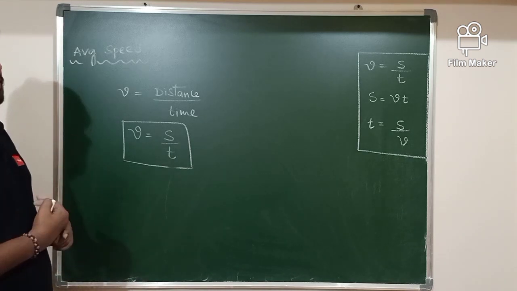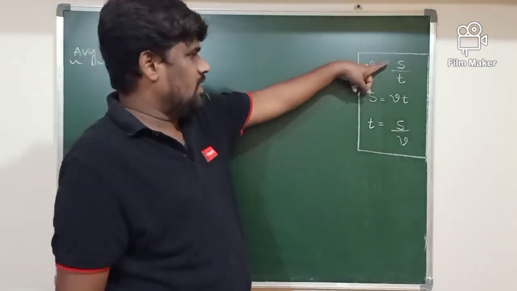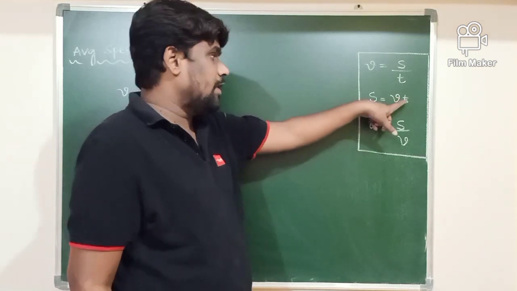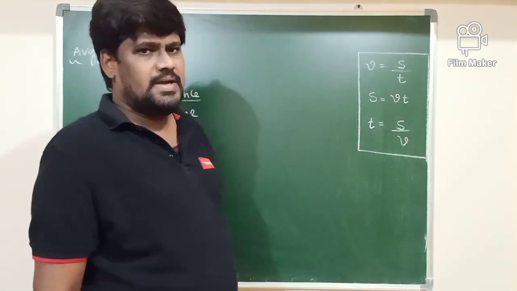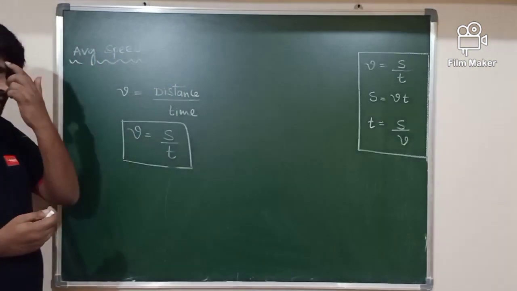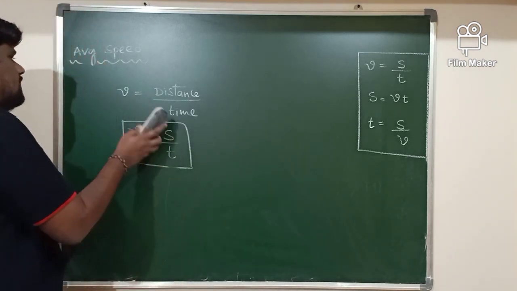What is the formula to calculate the speed of a body? Speed is given by distance by time taken. Distance is given by speed into time. Time is given by distance divided by speed. Those are the basic formulas related to the speed of a body. Then what is average speed here?